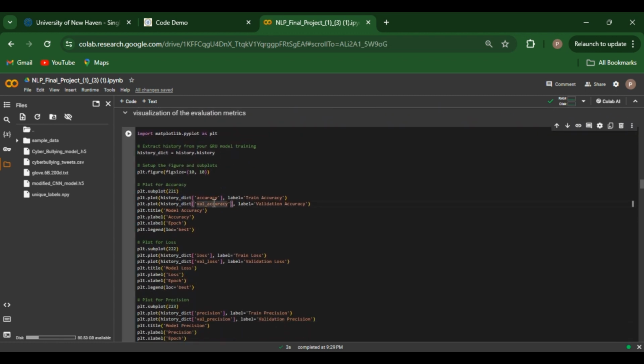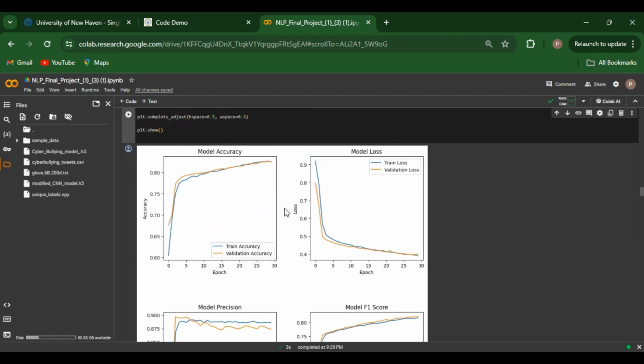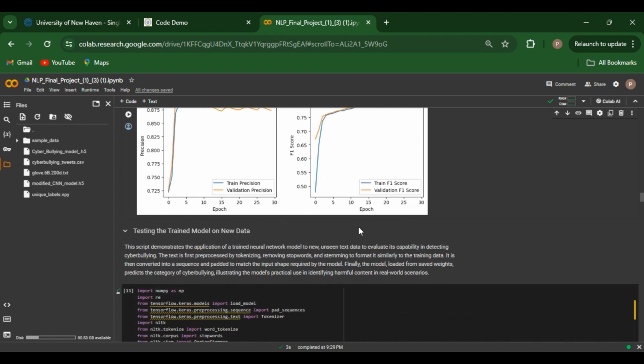Post training, we visualize the model's training process through various plots displaying accuracy, loss, precision, and F1 score. This visual assessment helps us understand the model's learning behavior over epochs, allowing us to verify its effectiveness empirically.